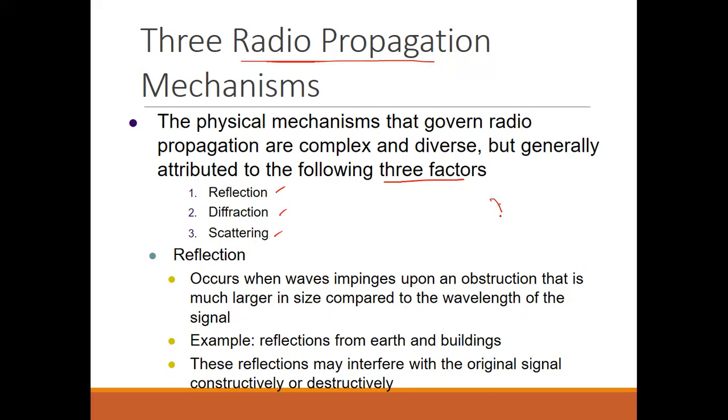The wavelength of signal is very less in comparison with the wavelength of the obstruction, so the obstruction is much larger in size in comparison with the signal. Obstruction means any building, any tree, any mountain, or like this.